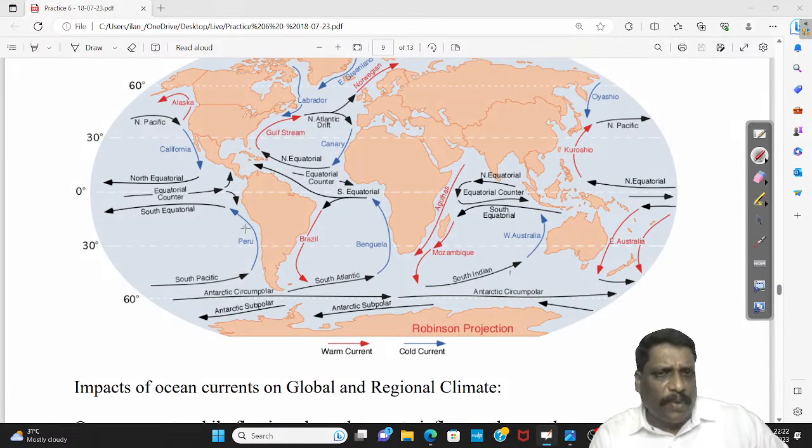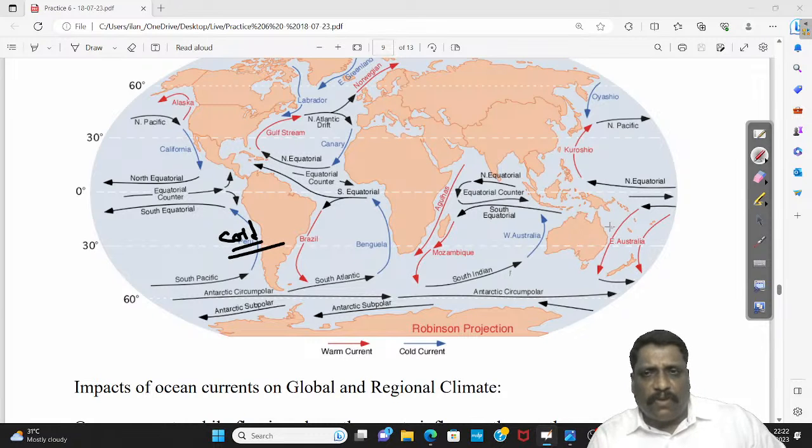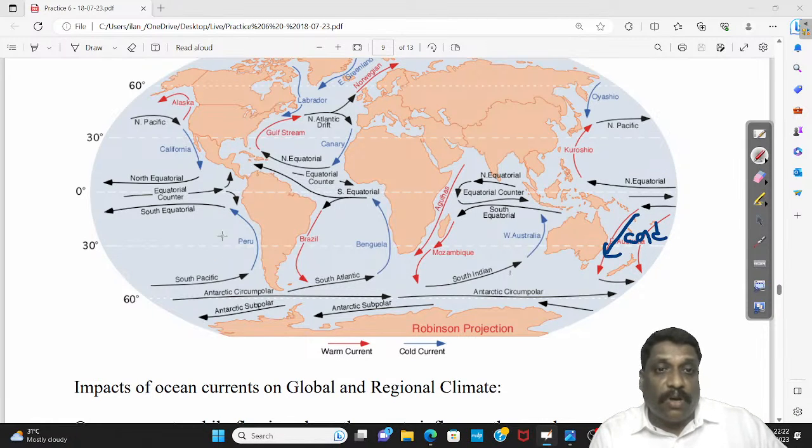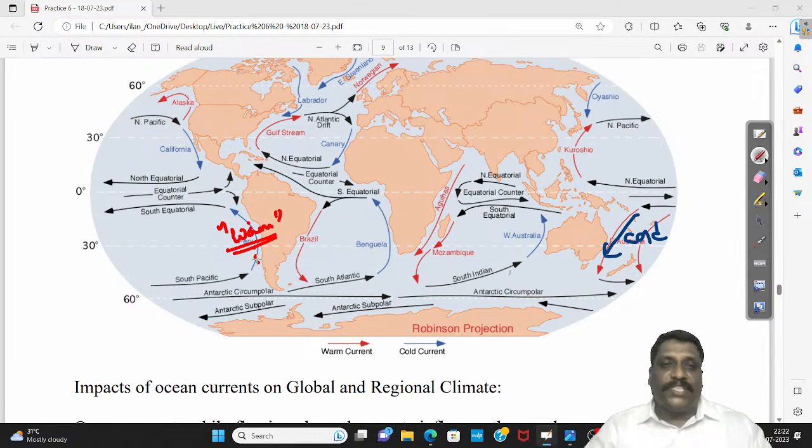See, Pacific Ocean, normally the Peruvian coast comes under the influence of a cold current and eastern side of Australia comes under the influence of what? Warm current. Now, whenever this condition completely reverses, if Australia comes under the influence of relatively cold water, whereas if Peruvian current comes under the influence of warm water, that is the condition of what? El Nino. Completely it changes.